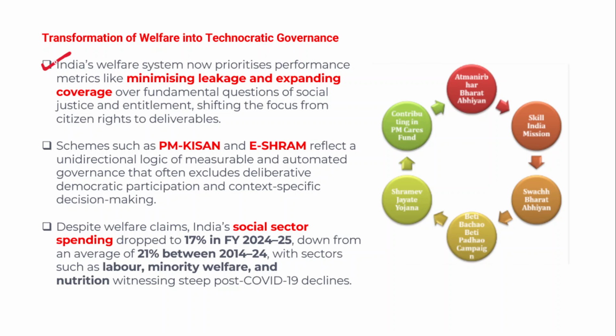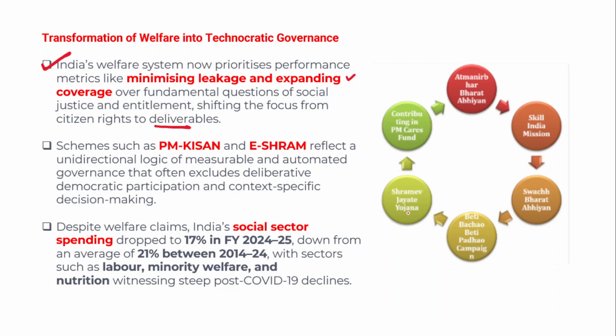Like minimizing leakages and expanding coverage, over some fundamental questions of social justice and entitlement. So therefore, there is a clear shift in focus from citizen rights to deliverables. Right, so the focus has shifted to minimizing leakage and expanding coverage over the social justice and entitlement of the benefits of social welfare.